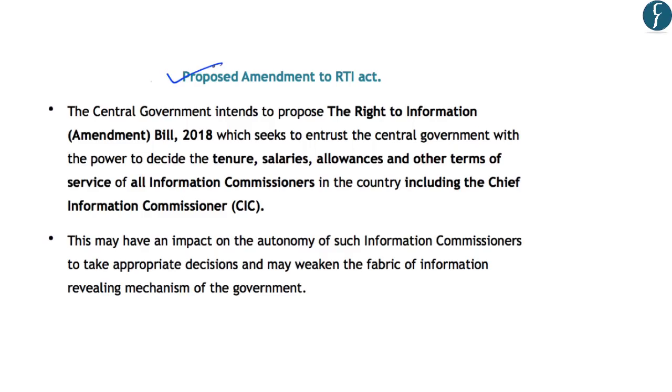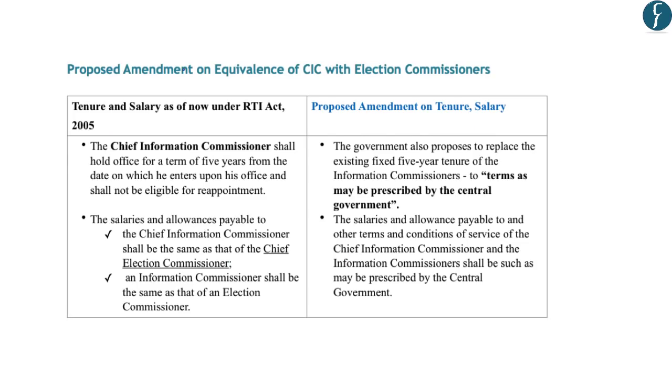Now let us look at the proposed amendments to the RTI Act. So under the proposed amendments to the RTI Act, the central government wants to empower itself with the power to decide the tenure, salaries, allowances, and other terms of service of all the information commissioners and the chief information commissioner. Now, the author has highlighted that this may have an impact on the autonomy of information commissioners, and it will also impact their power to decide on various contentious issues. Now, the amendment has also been proposed on the equivalence of chief information commissioner with that of the Election Commission of India. So the present situation is that the tenure and the salary of the information commissioners is equivalent to that of the Chief Election Commissioner of India.